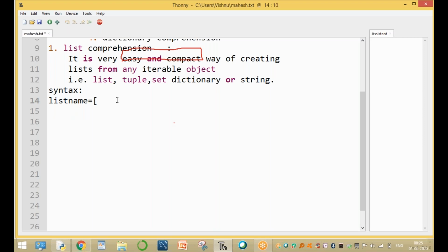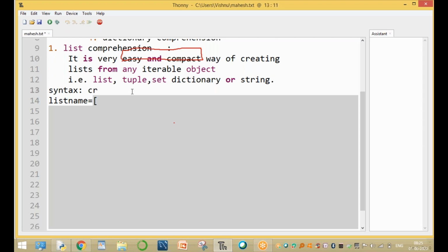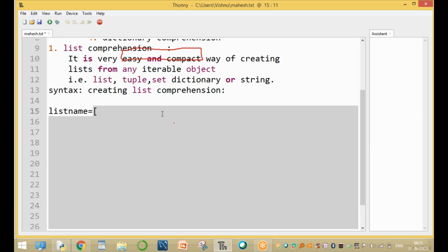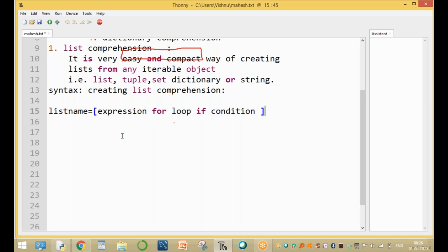Now we are creating a list comprehension. The syntax of creating a list comprehension: how to create it, sir? List name equal to any expression and a for loop. If you want to use an if condition, this is the syntax of the list comprehension. Here, what is the list name, sir? The list name is any name. Here the list name is a list object.